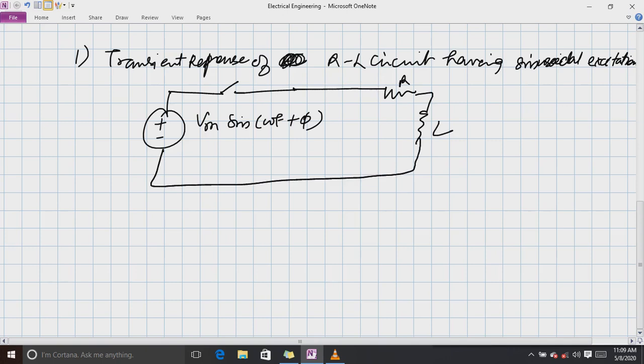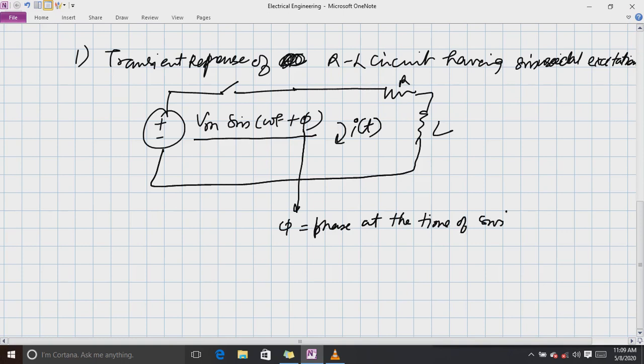Now there will be a current. Suppose this current is i(t). Now this much is common to everything, but the only thing changed here is Vm sin(omega t plus phi). This is the sinusoidal source with phi as its phase at the time of switch closing, meaning it is its initial phase.